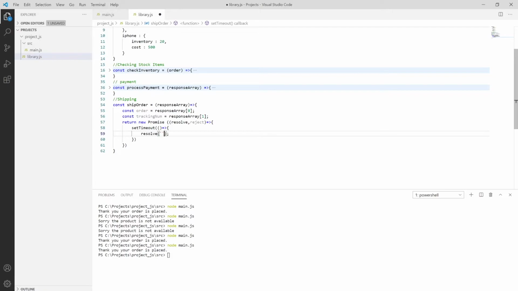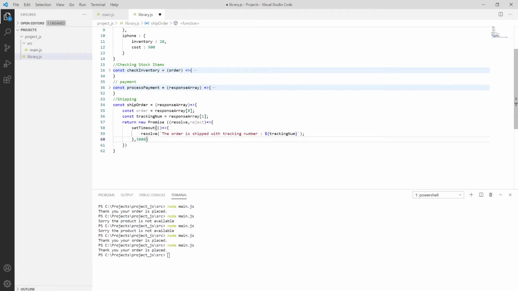I'm using interpolation over here. The order is shipped with tracking number as dollar, and then we have tracking number. Okay, so this thing is completed, and then I'm proceeding with the delay of 3000.